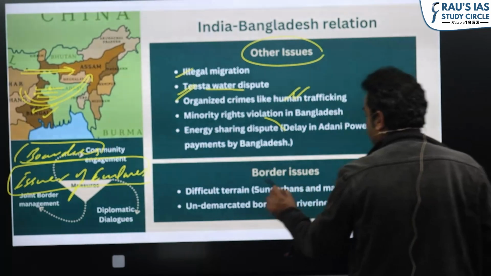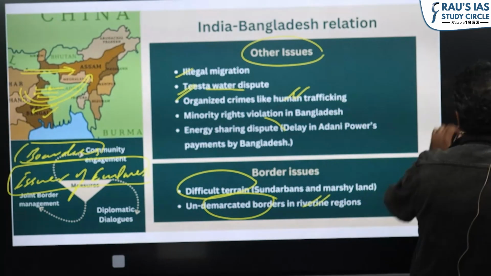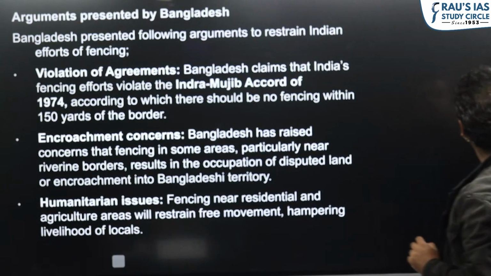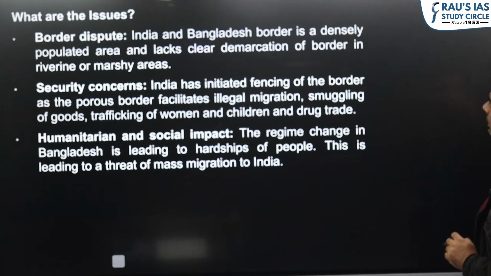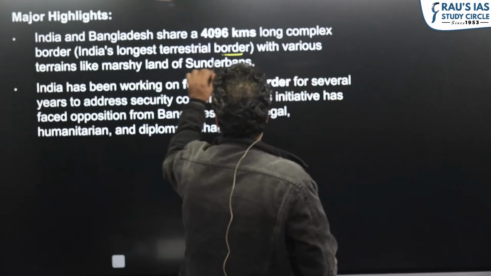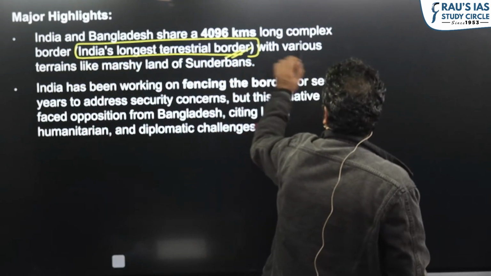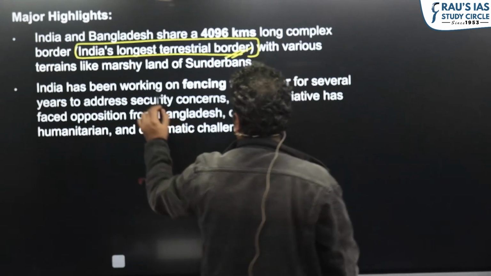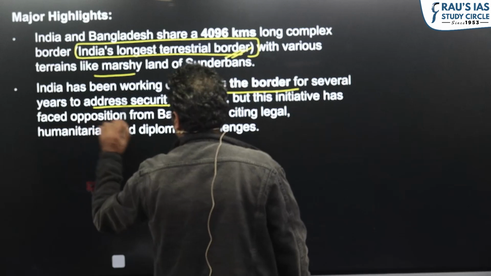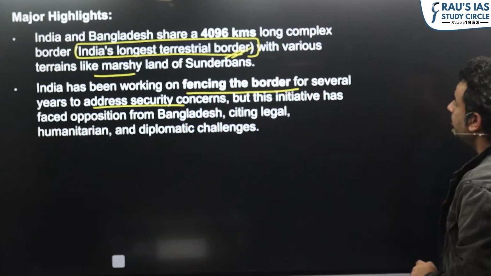Now, what is the border issue? Difficult terrain, and as I said, undemarcated because of the riverine nature of the region. So, what is the main issue in fencing the border? From the prelims point of view, we share the longest terrestrial border with Bangladesh, though there are a lot of marshes. So we have been working to fence the border for the last many years, and we have faced opposition.